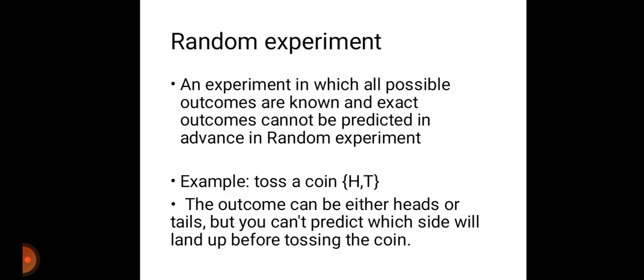Let's see what is a random experiment. An experiment in which all possible outcomes are known and the exact outcome cannot be predicted in advance is a random experiment. For example, toss a coin. Possibilities are head or tail. The outcome can be either heads or tails, but you can't predict which side will land up before tossing the coin.